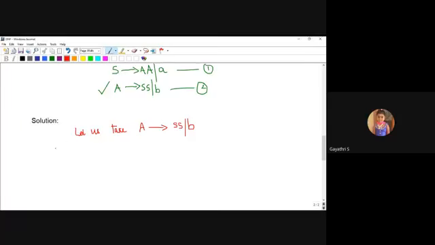Based on lemma 1, some replacement. Lemma 1 is nothing but some replacement or substitution. Based on lemma 1, I will replace the first S with the S production. I will replace not only the first S, so the answer is A produces